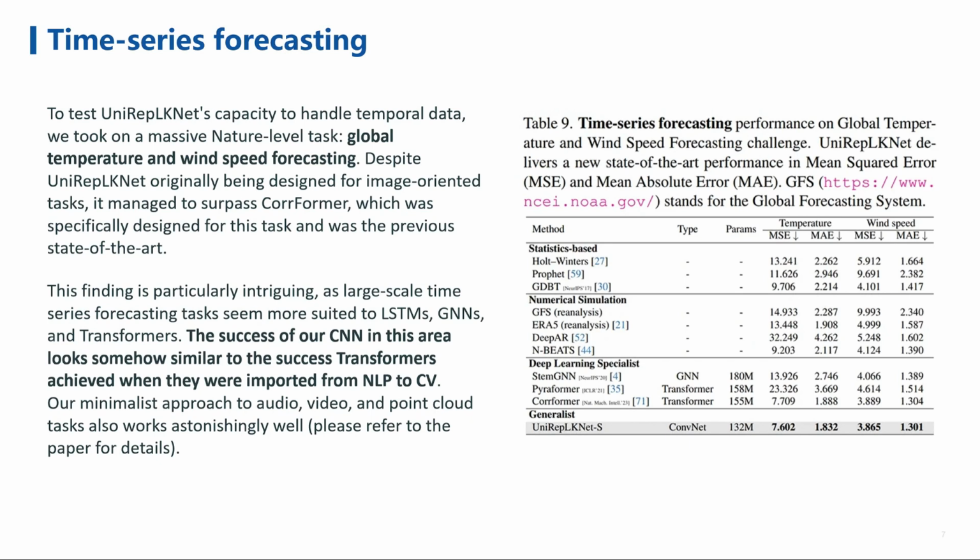As shown in Table 9, UniRepLKNet delivers new state-of-the-art performance in mean squared error and mean absolute error for both global temperature and wind speed forecasting. This performance solidifies UniRepLKNet's versatility and efficiency across various data types and tasks.